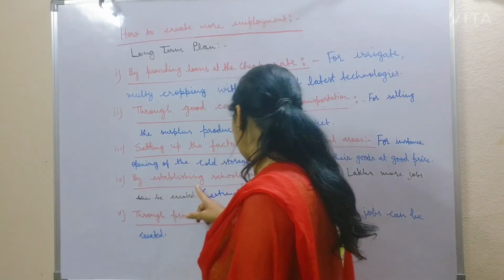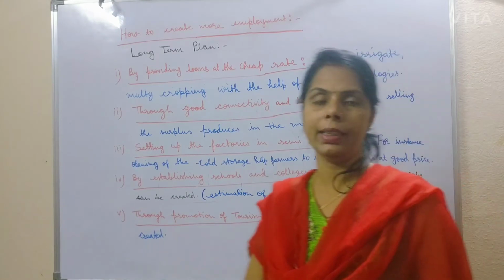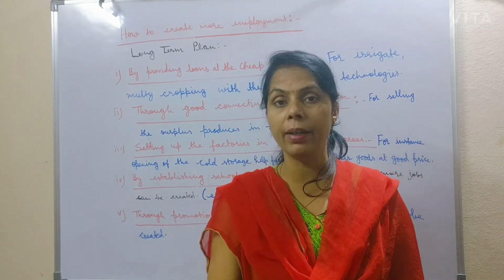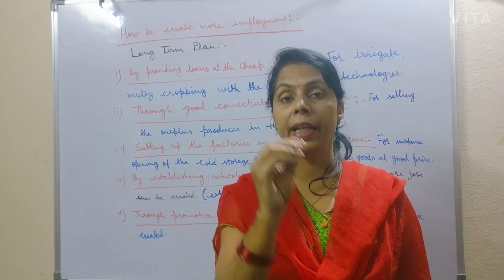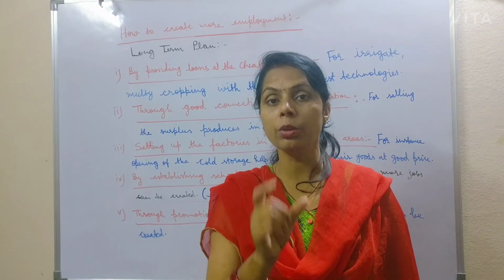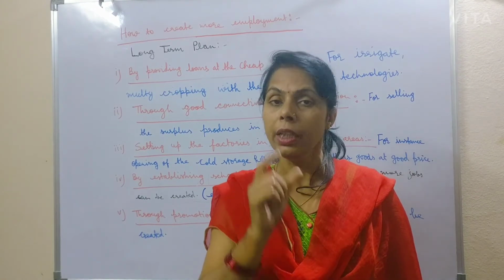By establishing schools and colleges. In India, around 60% of the population comes under the 5 to 29 age group. This age group especially belongs to school and college going students.